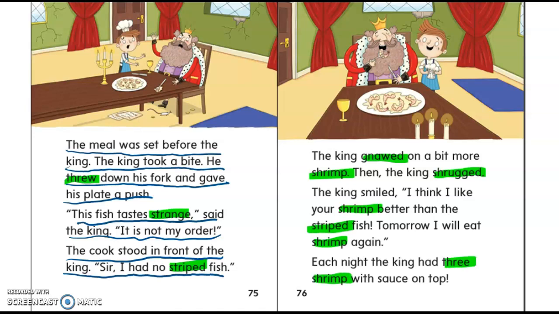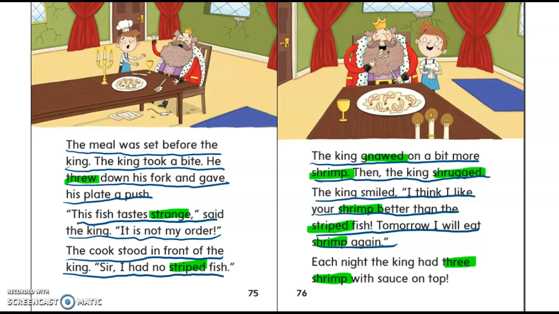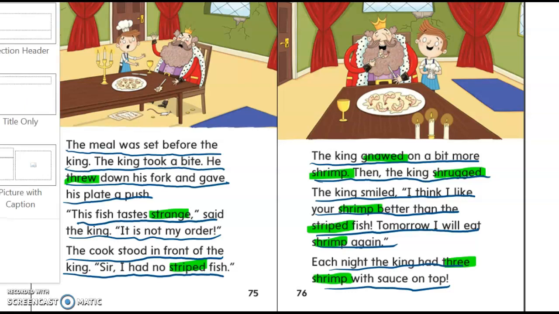Ready? Read. The king gnawed on a bit more shrimp. Then the king shrugged. The king smiled. I think I like your shrimp better than the striped fish. Tomorrow I will eat shrimp again. Each night the king had 3 shrimp with sauce on top. Alright, that is our story for today.